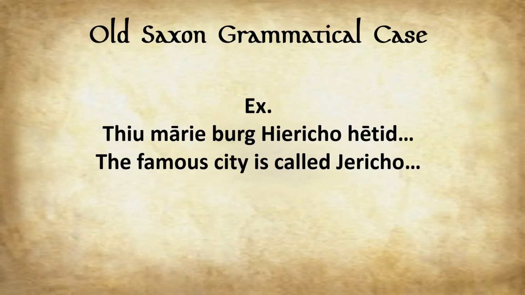Maria berg Jericho hated. The famous city is called Jericho. So what is in the nominative? Well, it would be Theo Maria berg Jericho. So we have our verb here, hated, and this can mean a bunch of things. In this context, is called. So it's telling the name of the city. So with some verbs, due to their nature, the object is also in the nominative. So the famous city is in the nominative, and so is the name that goes with it, because it's describing the city, right?